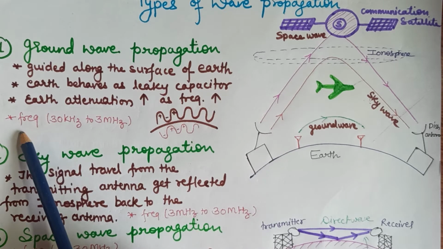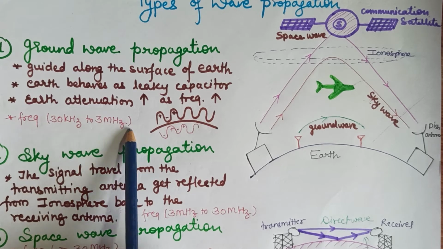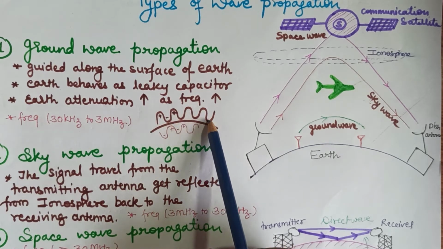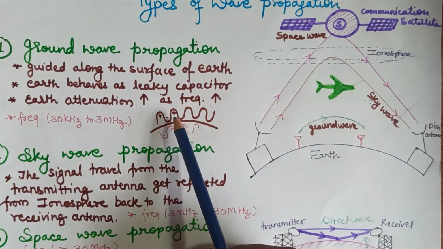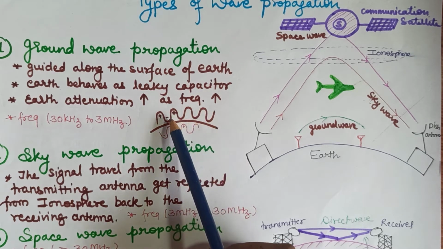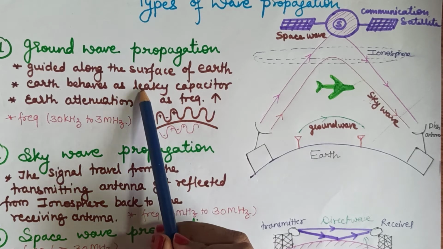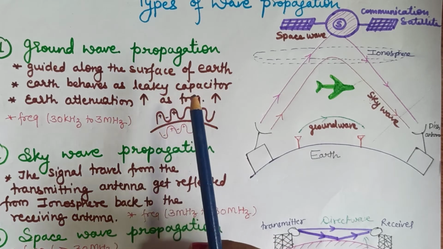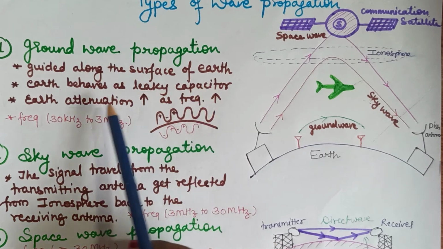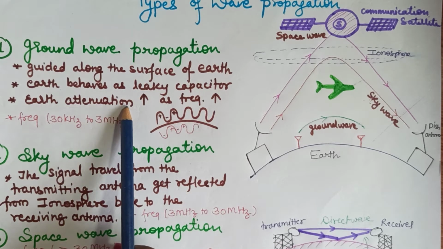The frequency we use in ground wave propagation is 30 kHz to 3 MHz. This wave induces charge in the Earth's surface. This induced charge moves along the Earth's surface when this wave moves along the surface, and the Earth behaves like a leaky capacitor which causes the attenuation of the signal.